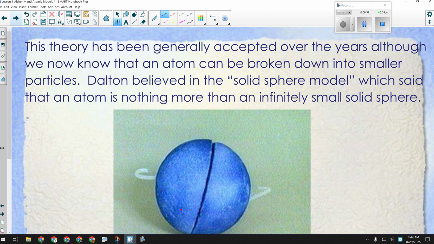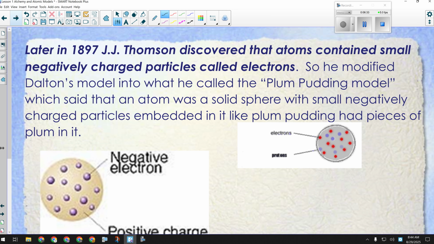So the person credited with discovering the electron, J.J. Thomson, came up with a different model. Now, out of respect for Dalton, he kept the sphere part, this solid sphere idea. All he said was, the solid spherical part has a positive charge. And embedded on the surface of it, just loosely stuck to it, are these little negatively charged particles, which I will call electrons, because they appear to be where electricity comes from.